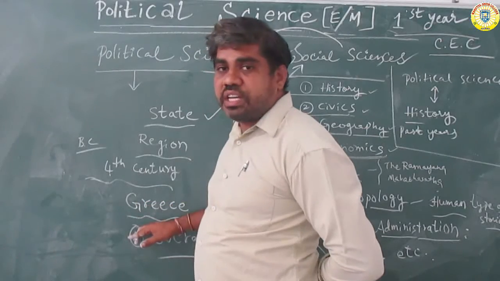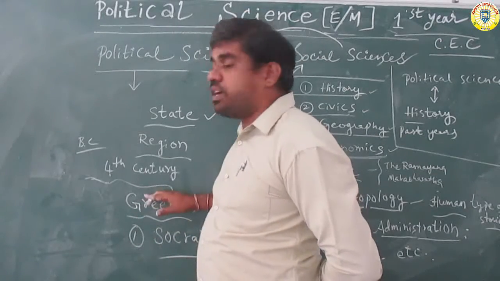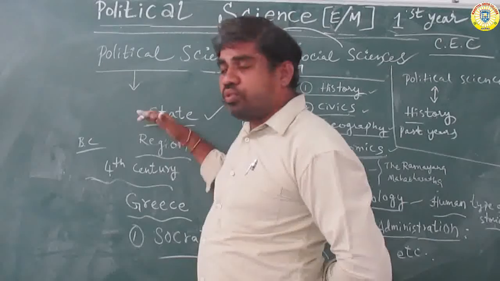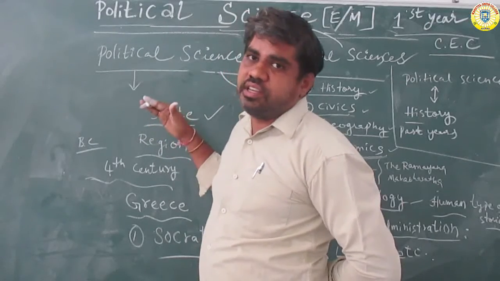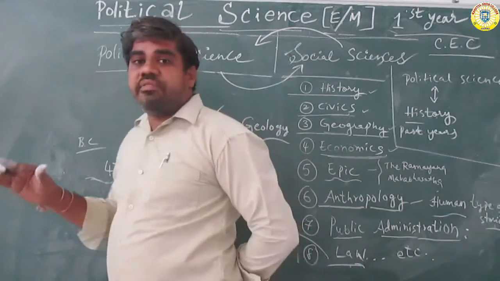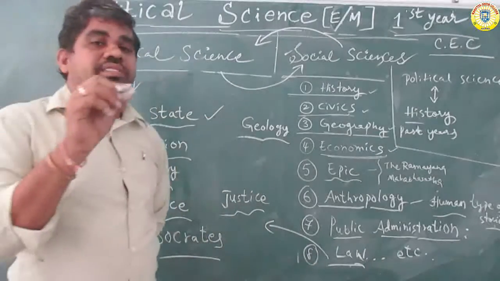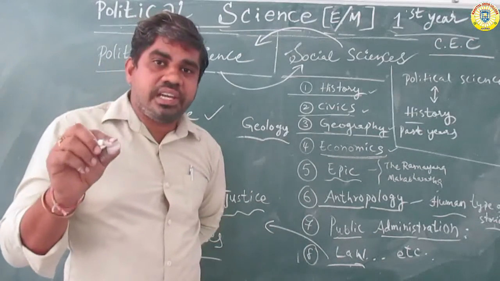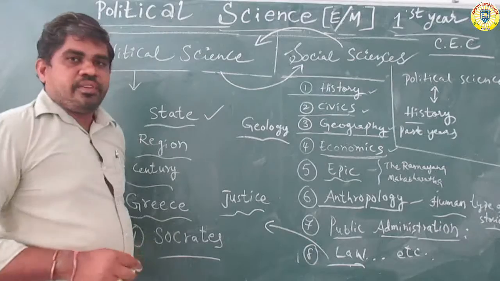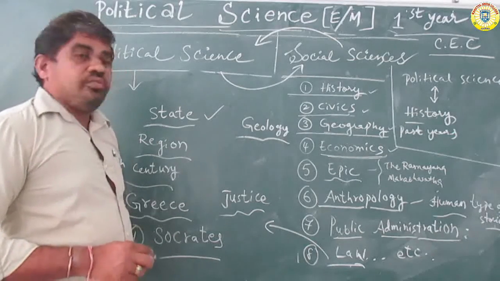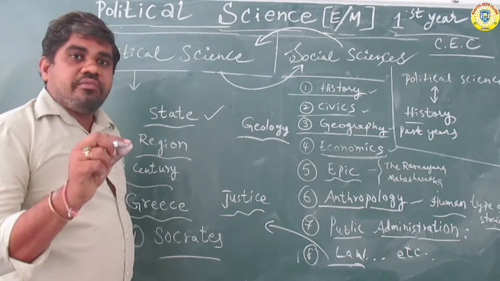He belongs to Greece, the smallest country of South Europe. Socrates is the father of political science. Who is the father of political science? Socrates.